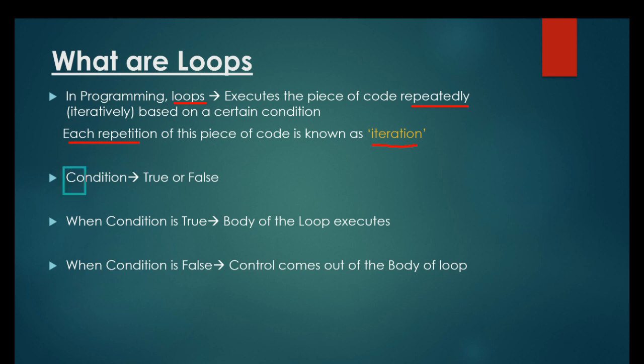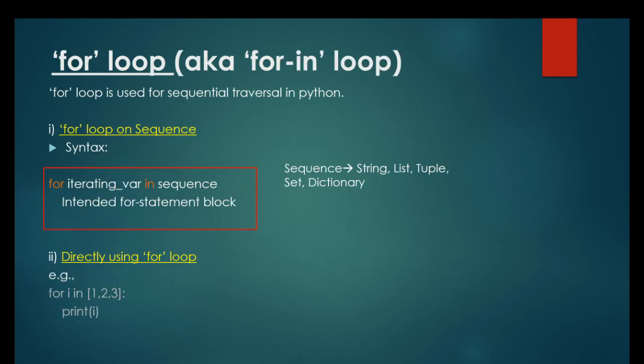Now we have seen in conditional statements that the condition can either be true or false. So when the condition is true, the body of the loop executes, and as soon as the condition becomes false, control comes out of the body of the loop. For loop is also known as for in loop in Python, and it is used for sequential traversal. Now there are different ways in which for loop is used in Python. The first one is for loop on sequence. Sequence data types are string, list, tuple, set, and dictionary. For loop can be used on any of these sequences, and this is the syntax.